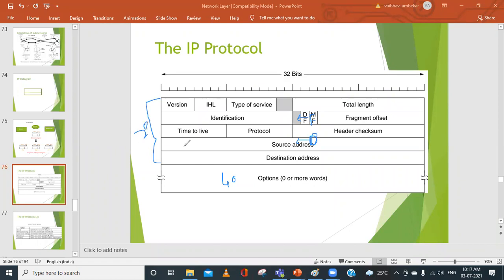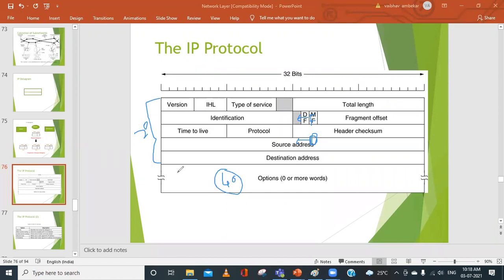The fixed part will be the same every time for every datagram, and the optional part can be variable. It can be say 4 bytes, it can be 6, 8, and so on. But what is the maximum capacity? Maximum is 40. So if the entire optional part is included at the maximum of 40, what will be the total length of the header? It will be 60, because the fixed part is 20 and the option is 40.